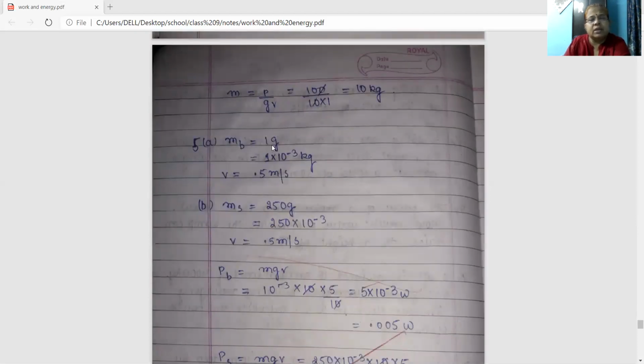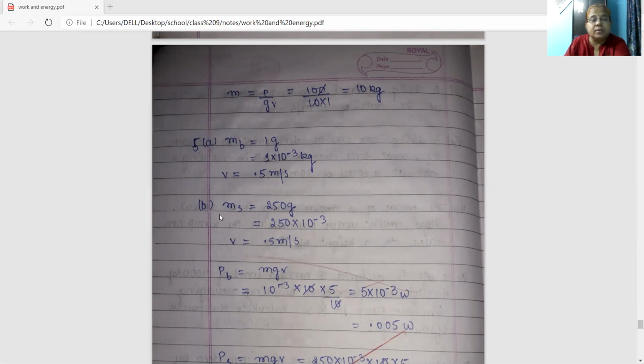So the mass of the butterfly is 1 gram. You can convert it into kg: 1 into 10 to the power minus 3 kg. Velocity is given as 0.5 meter per second, right? You are asked to find the power of the butterfly. Force into velocity is the power. Force is m into g, and into velocity v. Mass is 10 to the power minus 3, g is 10, and velocity is 5 by 10. So 10 will get cancelled. You are getting 5 into 10 to the power minus 3 watt.